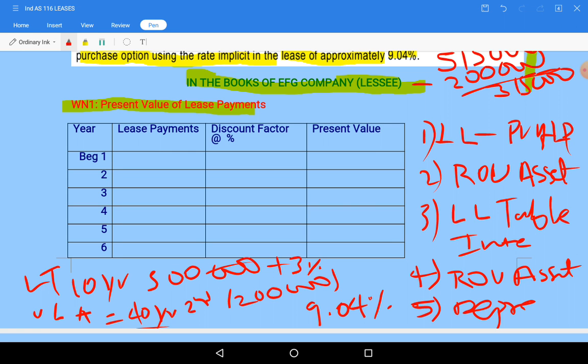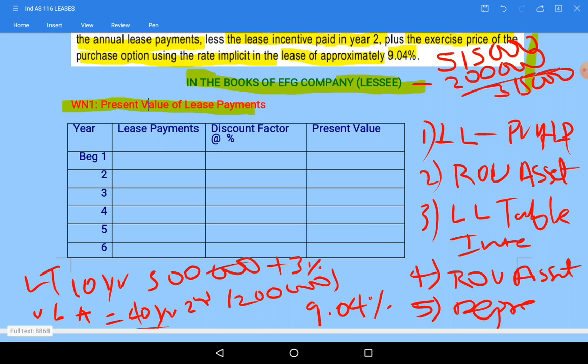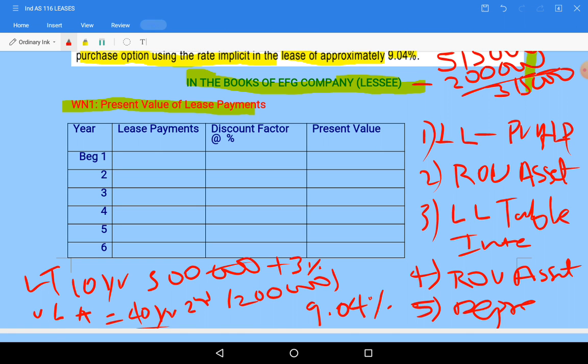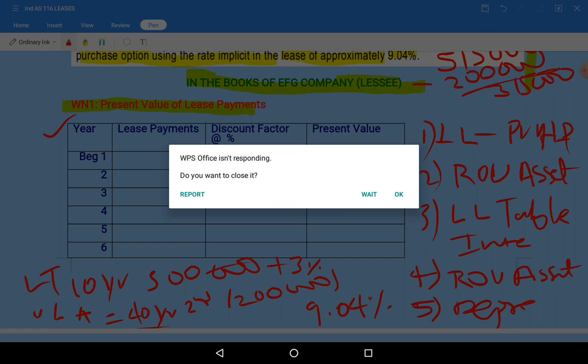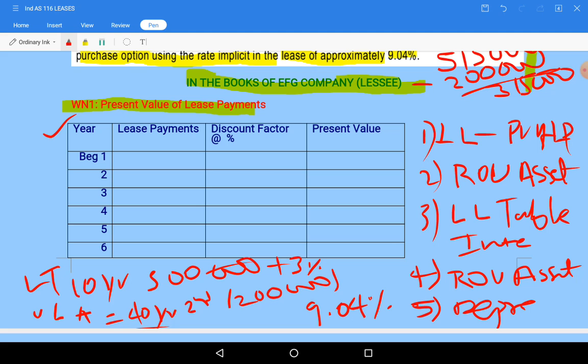Okay, so all of you write down these things as workings, and first draw this table. Along with me solve the problem. So year, lease payments, discount factor, present value. For how many years we need to take? For 10 years we need to take.